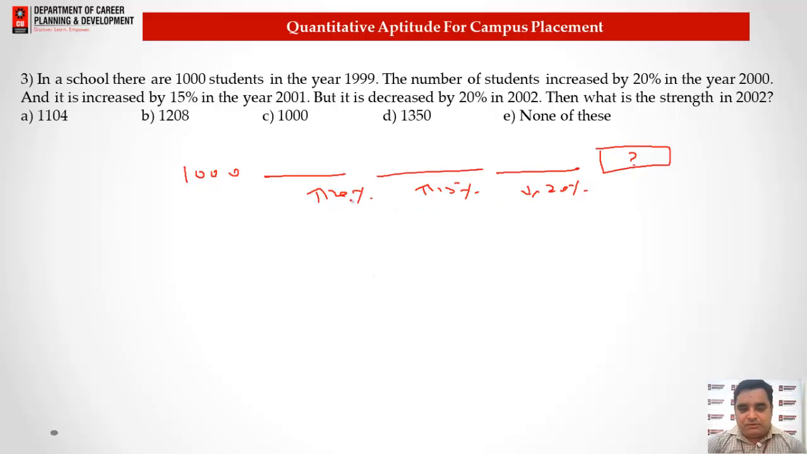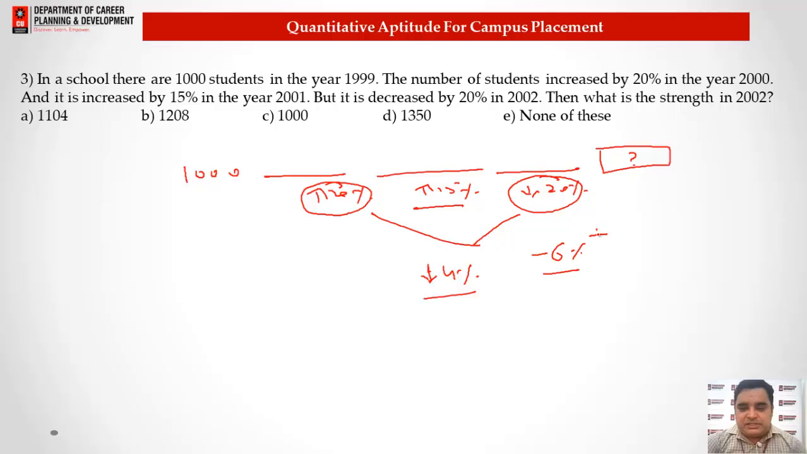So if you know the concept of net effect, a 20% increase and a 20% decrease combined give you a decrease of 4%. Then an increase of 15% and a decrease of 4% gives us a value of minus 6% at the end. Minus 6% means plus 4% we should have at the end, and 4% of 1000 gives you unit digit as 4. So whatever the answer gives you 4 at the end. So option A will be the correct answer for this question, like 1104.